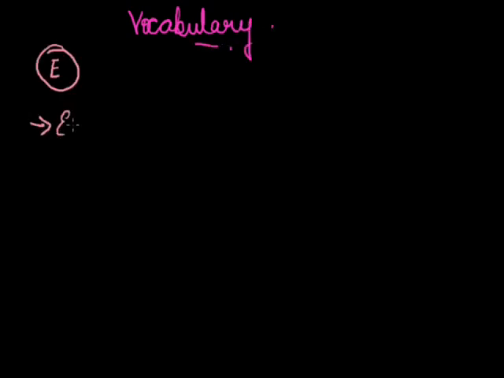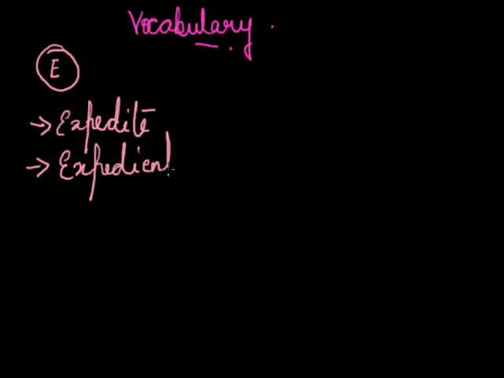Today we are going to start with vocabulary. We'll discuss the high frequency words of E. First word is expedite and the other is expedient. Expedite means to hasten the action of, and expedient means convenient in obtaining a result.